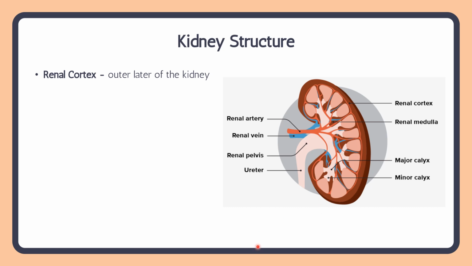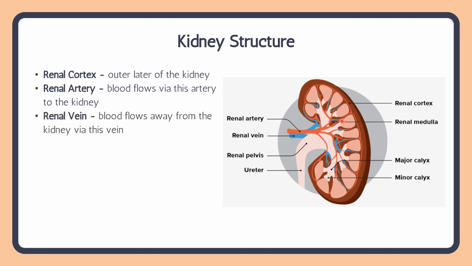We've got our renal cortex, this outer darker layer of the kidney. The renal artery, as I mentioned before, brings blood from the body to the kidney to be filtered, and the renal vein takes the filtered blood away from the kidney back to the body. The renal medulla is this lighter browny pink color.